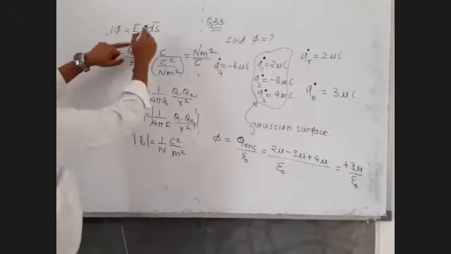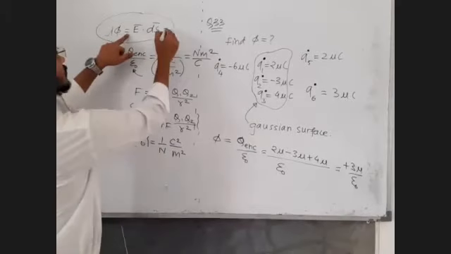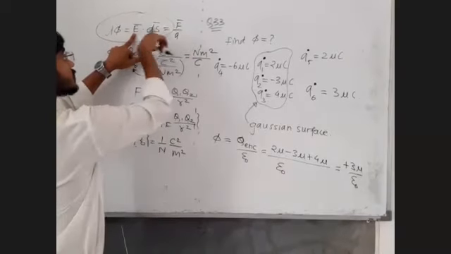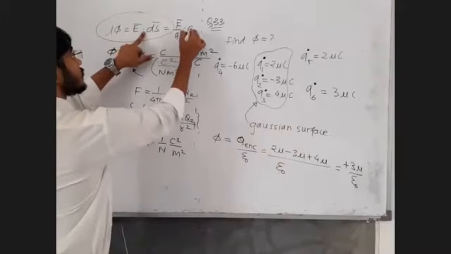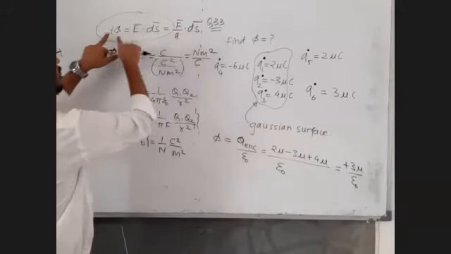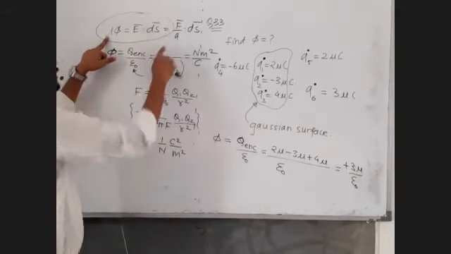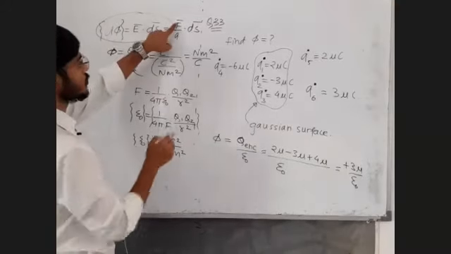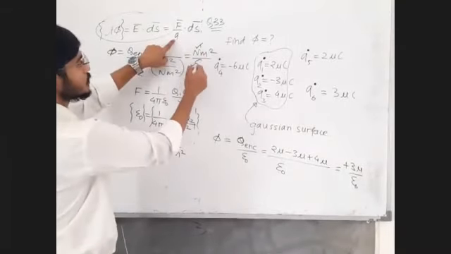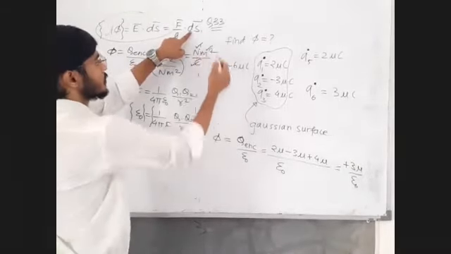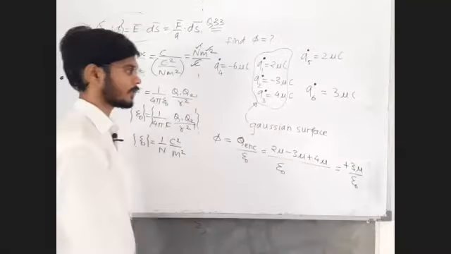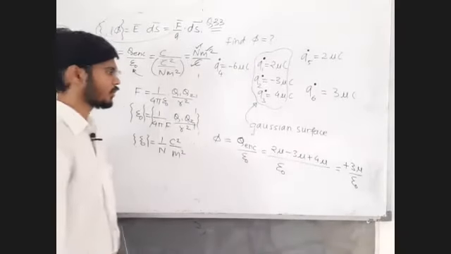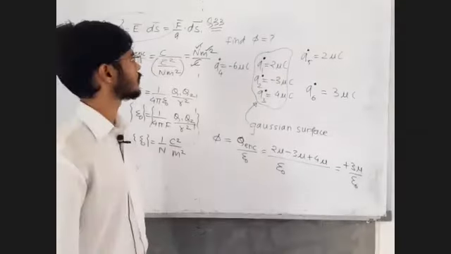But if you use this, immediately you will get answer. Electric field, it is by definition force F bar upon Q. E bar is equal to F bar upon Q dot ds bar. Taking units on both the sides, what you can get here? Unit of electric flux is equal to unit of force, which is Newton, upon unit of charge, which is coulomb, times unit of area, meter square. Got it? Reply me in the chat box. Some rough calculation we did for finding out unit of electric flux. Okay?